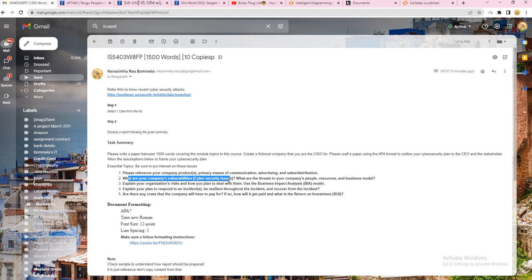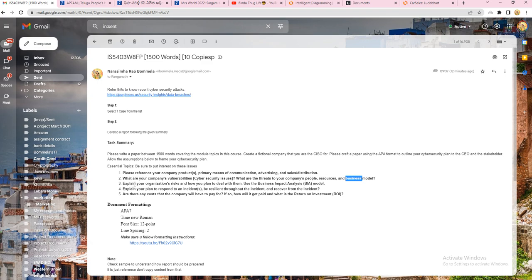So for all these three things, you can write 300 to 400 words of content, and make sure you search for the impact on people. You should search security attack and its impact on customers, security attack and its impact on resources and resource utilization, and security attack and its impact on business model. Using these keywords, please search, find some good information and write about it.